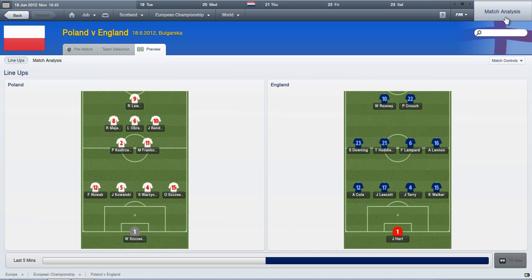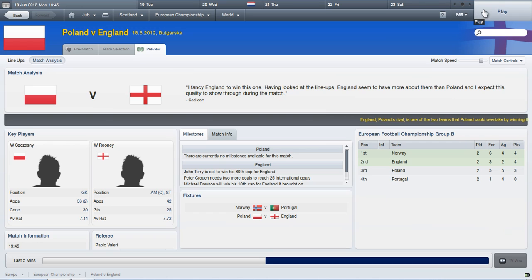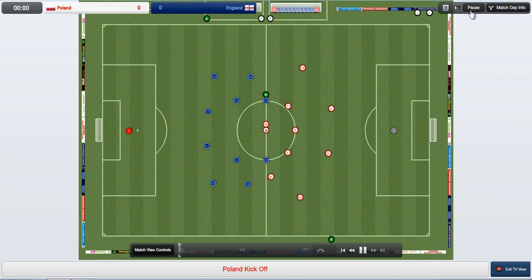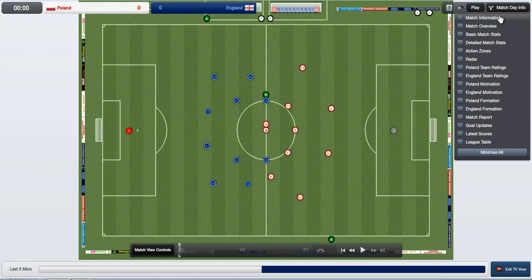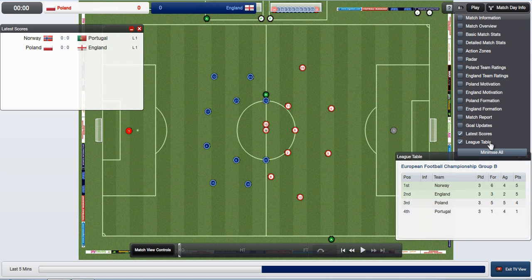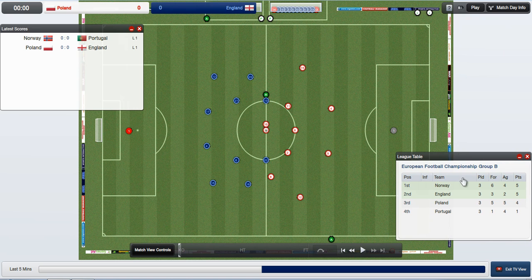Anyway, let's click on, because it's crashing again. Stop crashing. Anyway, before we start, John Terry is set to win his 80th cap for England. Ooh. Let's start. Come on, game. Stop messing me around. It wants to crash at any given opportunity. Now, before that, we are going to have the latest scores and the league table. Yes, that's fine. Let me just move this down here. I can't. Can I not shrink it? No, never mind. Let's do it anyway.